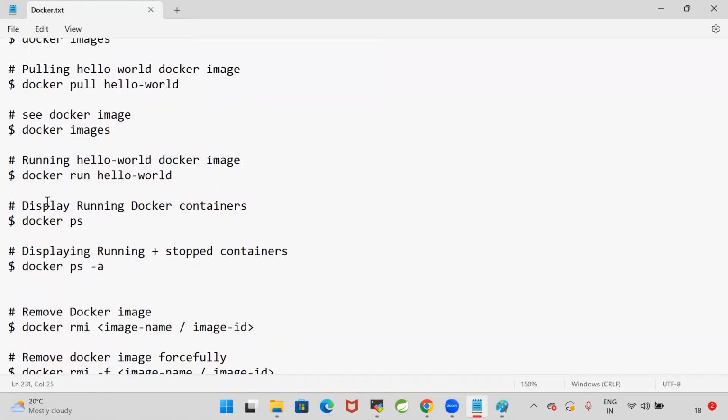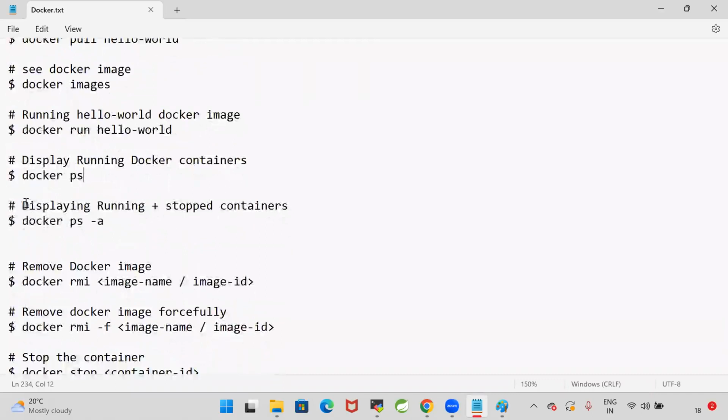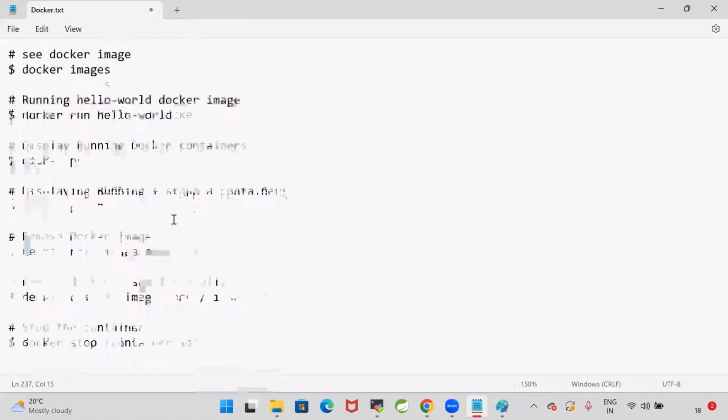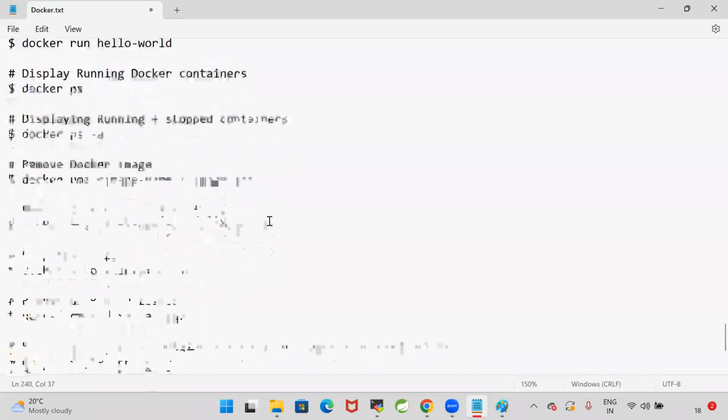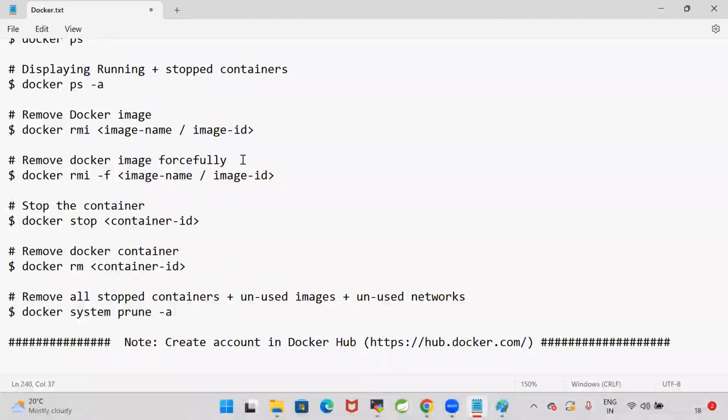Display Docker running containers, Docker ps. It is used to display the running Docker containers. Displaying running plus stopped containers, for that, we can go for Docker ps -a. Then remove Docker images. If you want to remove the Docker image, rmi, remove image, either by using image name or by using image ID. So remove the Docker image forcefully, for that, Docker rmi -f.